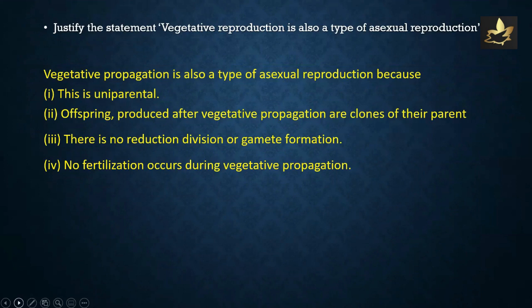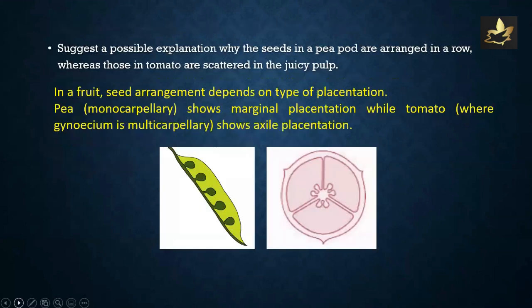Justify the statement, vegetative propagation is also a type of asexual reproduction. This may be justified under the following context. Vegetative propagation, just like asexual reproduction, is uniparental. Offspring produced after vegetative propagation are clones of their parent. There is no reduction division or gamete formation. No fertilization occurs during vegetative propagation. Thus, these factors attest the veracity of the statement that vegetative propagation is also a type of asexual reproduction.